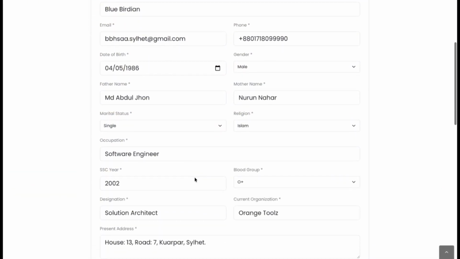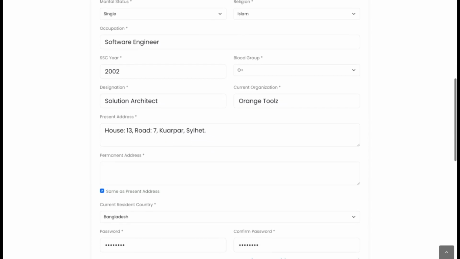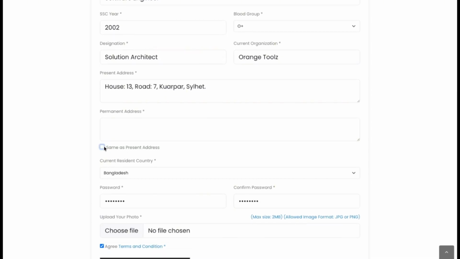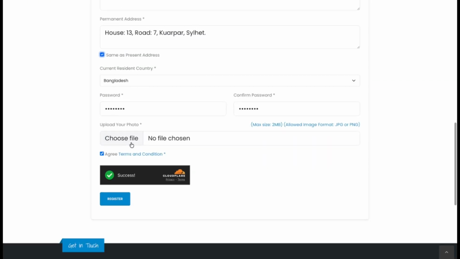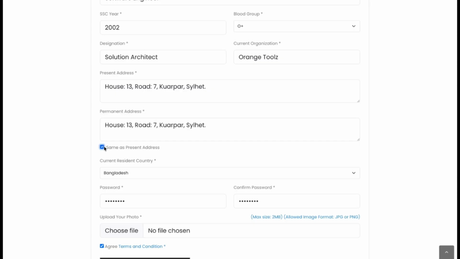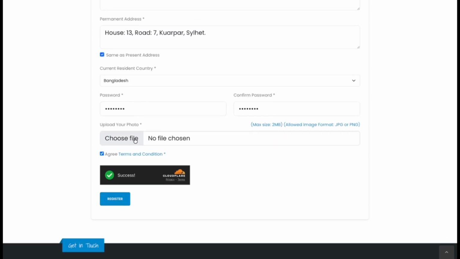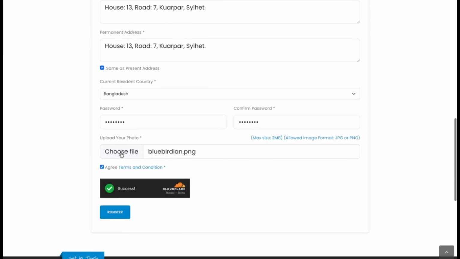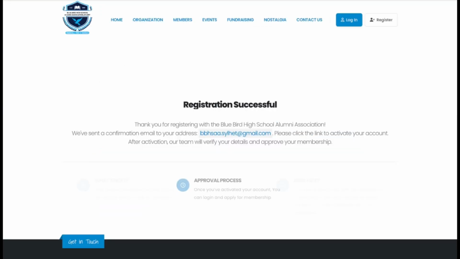Now fill out the registration form with your details, including your full name, SSC year, email address, phone number and other information properly. Then type a password that you'll use later to log in to the portal. Upload your portrait photo. This will appear in your alumni profile. Once everything looks good, click on the Submit button to complete your registration.